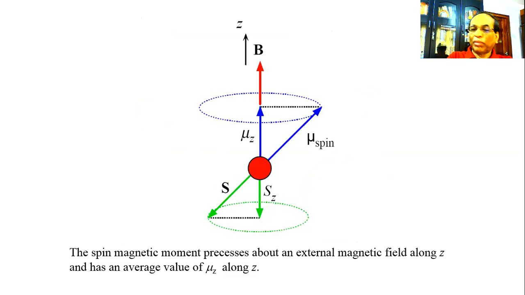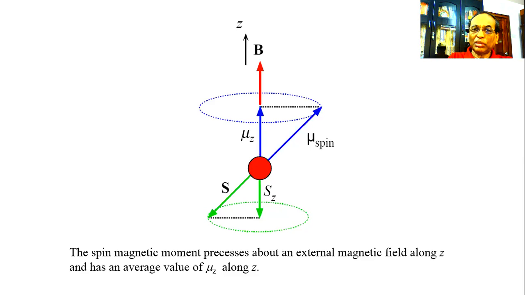This is due to the orbital motion. And the magnetic moment and momentum due to the spin of the electron, how will it look? The electron is moving in its orbit while it is spinning, so there will be a precession.